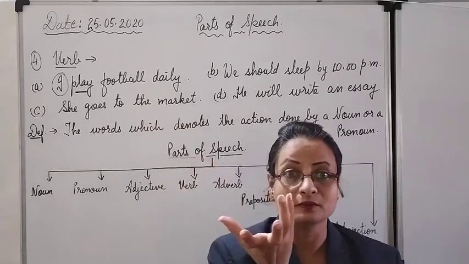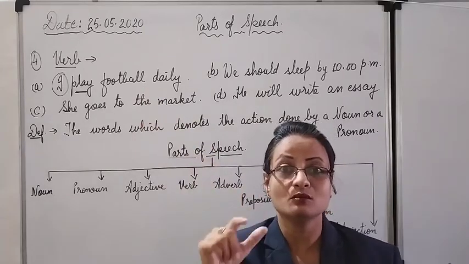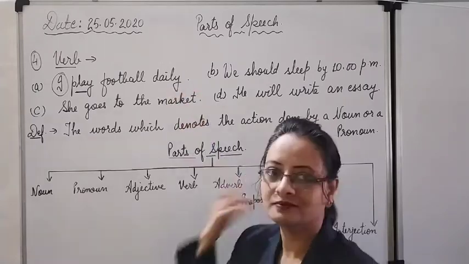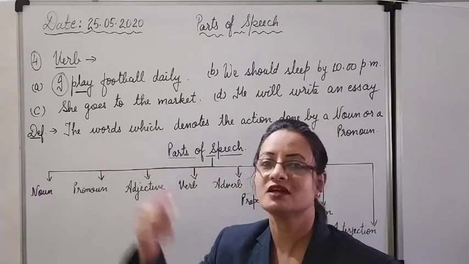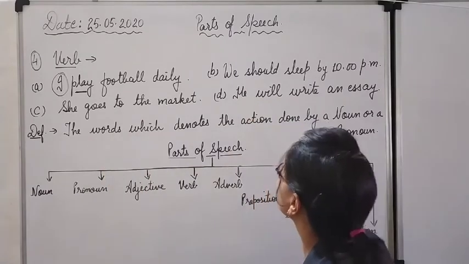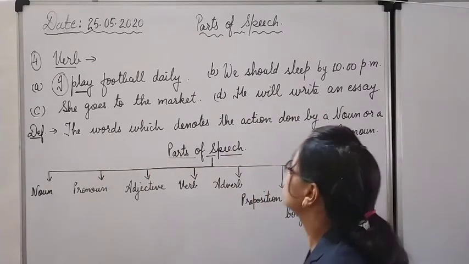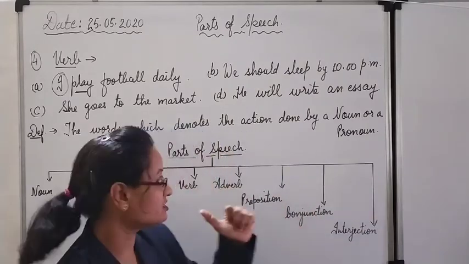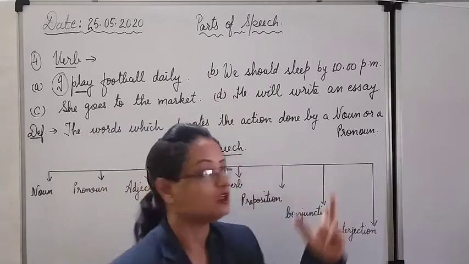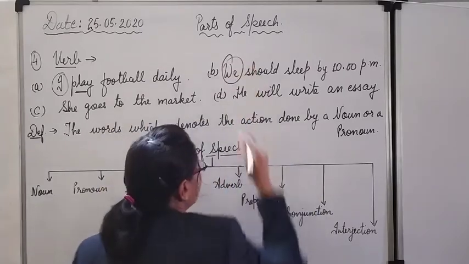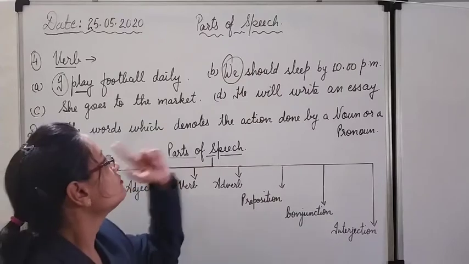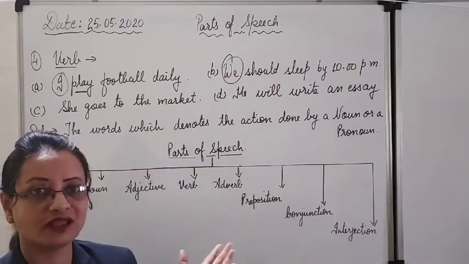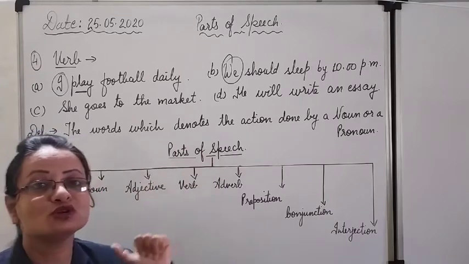Football is an item. It is a thing. It is the name of a thing. So it is a noun. Clear? Not action. Daily, repeating again and again, is time. So it is an adverb. Come to the second example. We should sleep by 10 p.m. Who is doing the action here? We. Assertive sentence, generally the subject is in the beginning. We are the doer of the action. What action are we doing? Let us see. We should sleep. By 10 p.m. is not an action. It denotes time.